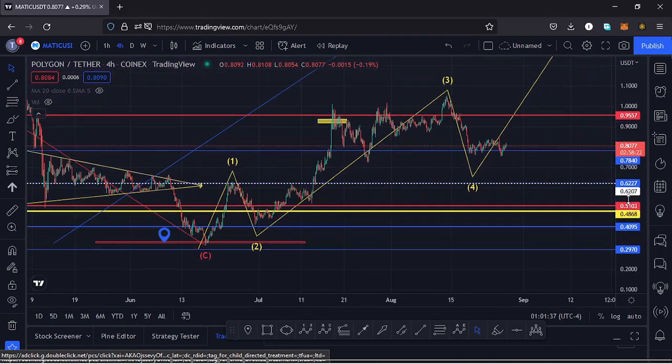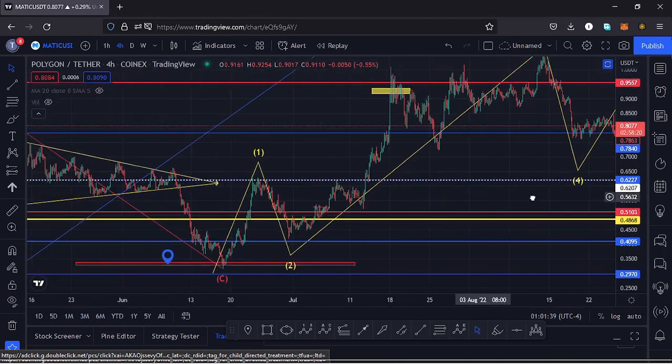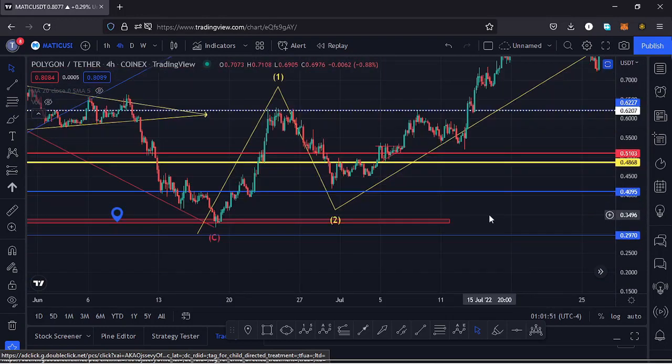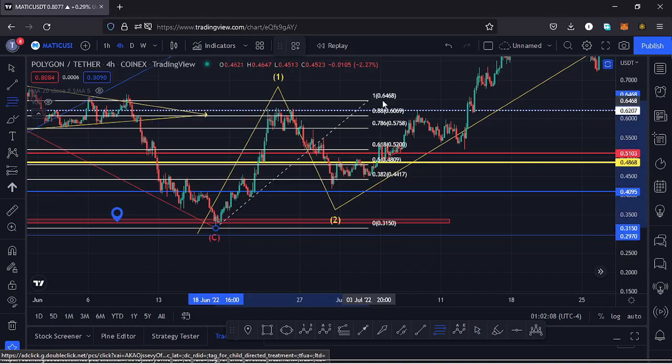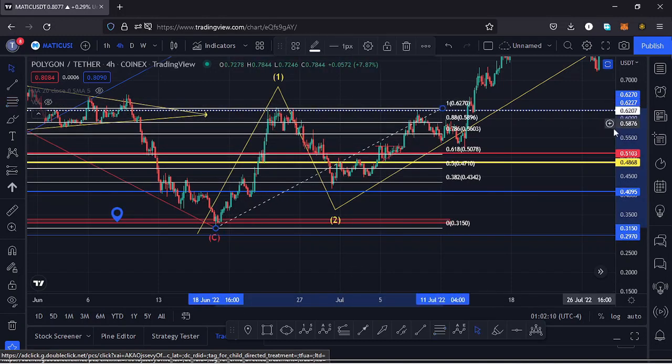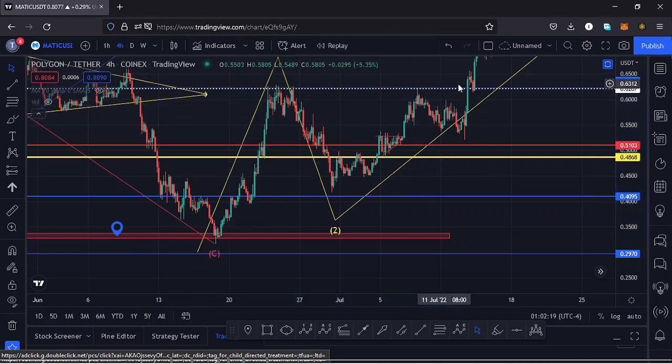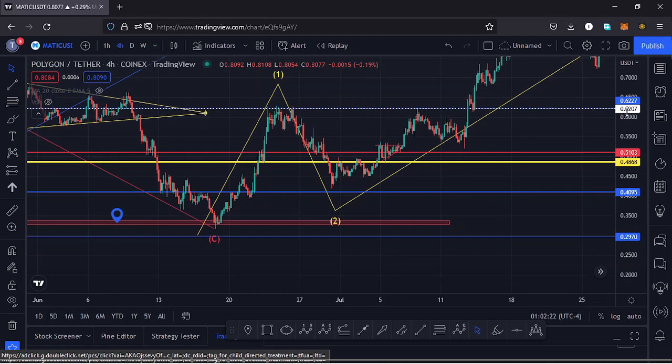If I get a little bit into the details of that fractal wave so that it can give me the key scenarios that I expect to play out, you can see after making our low down there at around the $0.32 mark, we saw a very nice bounce to the upside, making the high for that first wave. Then we saw a very nice retracement to the lower side in the formation of our wave 2. Using the Fibonaccis, we can see whether the wave 2 has done the minimum that we expect our wave 2 to do. That is the area between the fib level 0.618 and the fib level 0.382. You can see our wave 2 retraced into that target area. We even overshot the fib level 0.382 a little bit.